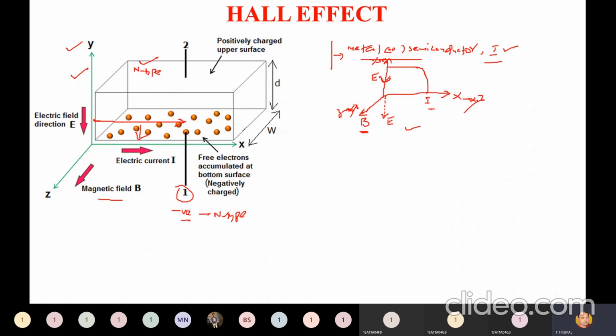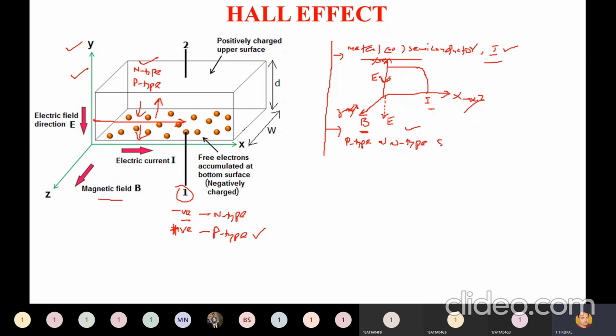Right? N-type semiconductor. We can also define this as a p-type semiconductor, because if it is p-type, phase 1 is repelled by the holes. If it is a p-type semiconductor, then all holes will be repelled like this. Electrons will be attracted towards phase 2, and phase 1 is completely a positively charged surface. If it is positively charged, then it is said to be a p-type semiconductor. So using this Hall effect, we are able to find whether the device is a p-type or n-type semiconductor.